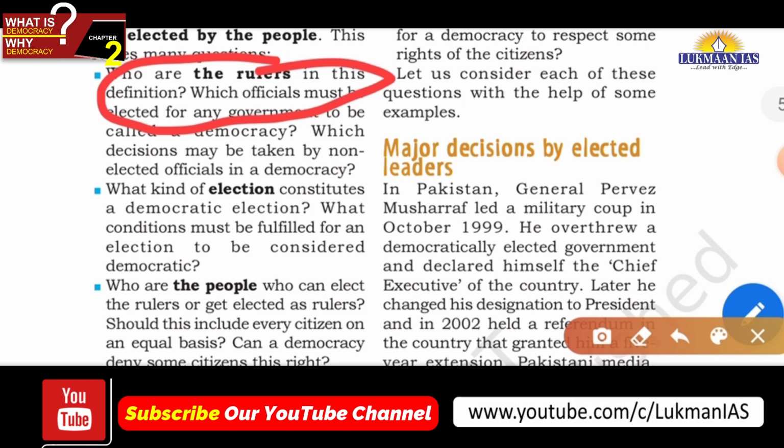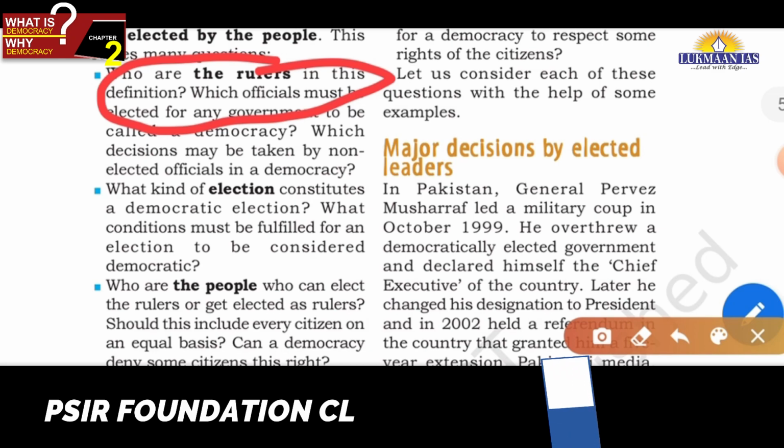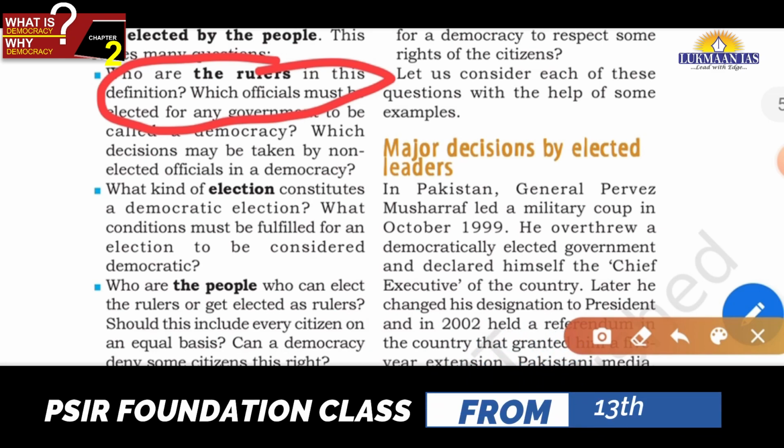If we take the example of India, the major decisions are taken by the Prime Minister and the Council of Ministers at the union level, or the CM and Council of Ministers at the state level. Bureaucracy is also taking various decisions, but they are not taking the major decisions. So the real power should be vested in the rulers elected by the people. They should enjoy the final decision making power.